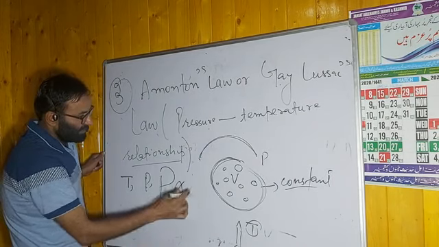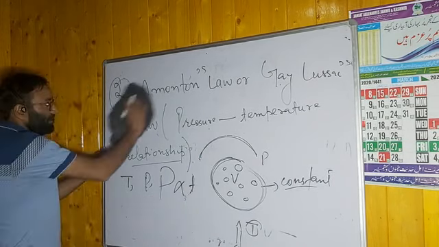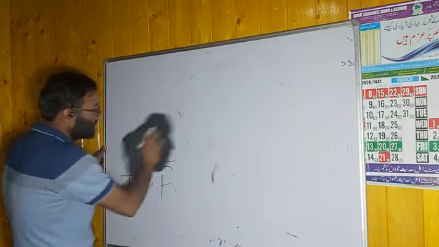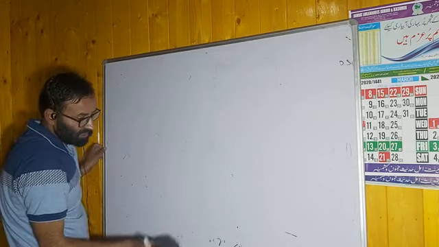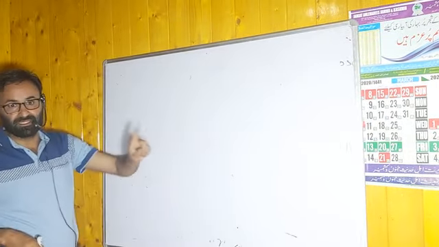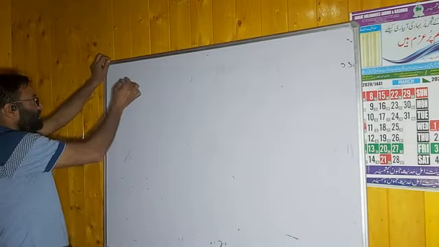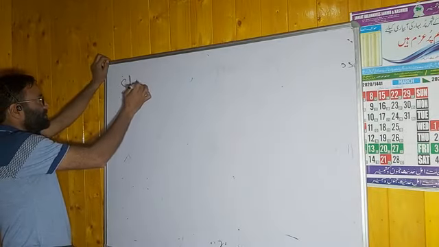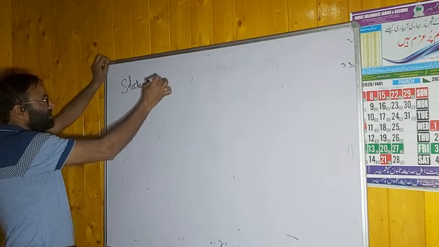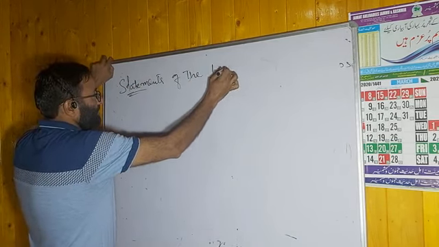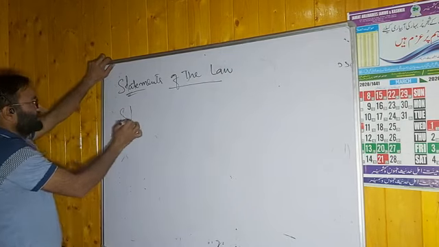Yes, we can also say it is small t. Amontons' law also has two statements, just like in Charles law. You can express it in degree Celsius, or you can express it in degree Kelvin. We will now see the statements of the law. Write down statement number one.